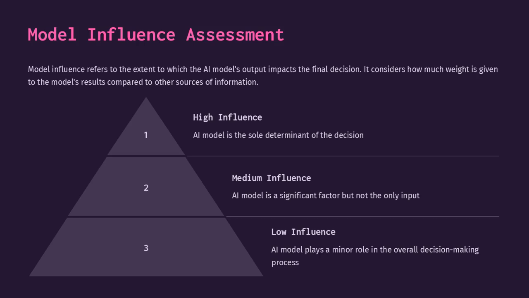Model influence refers to the extent to which the AI model's output impacts the final decision. It considers how much weight is given to the model's results compared to other sources of information. High influence means the AI model is the sole determinant of the decision. Medium influence means the AI model is a significant factor but not the only input.